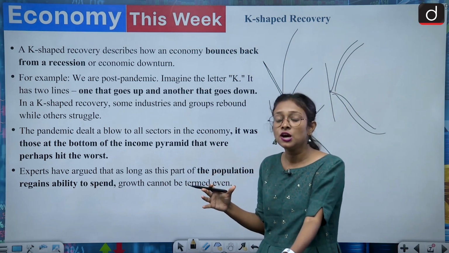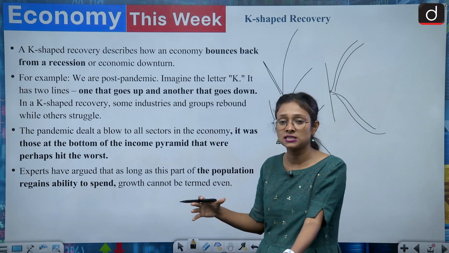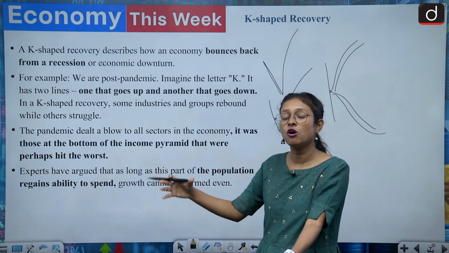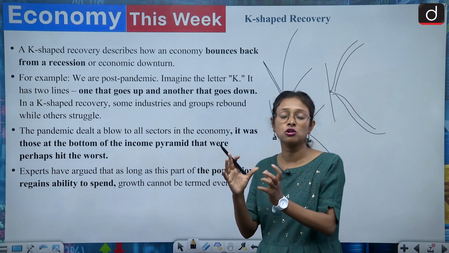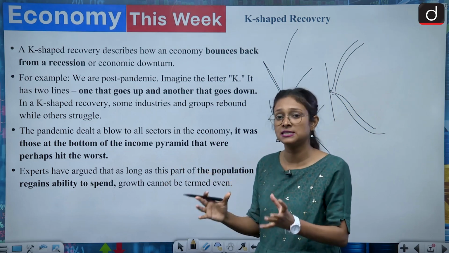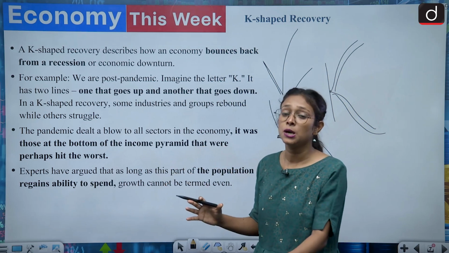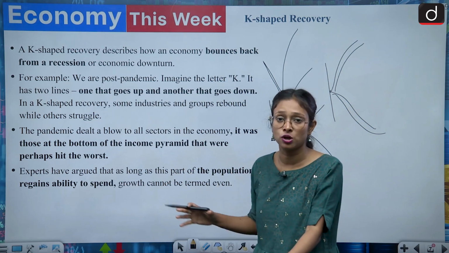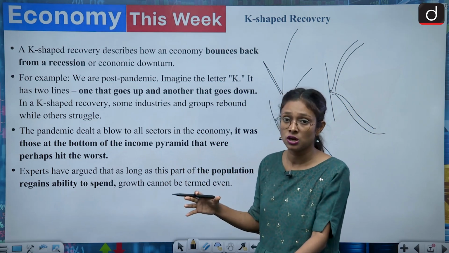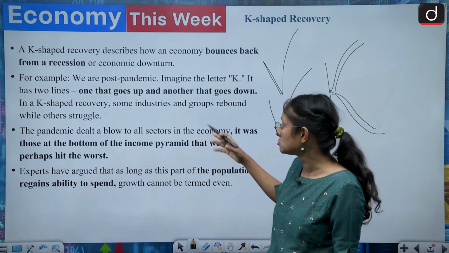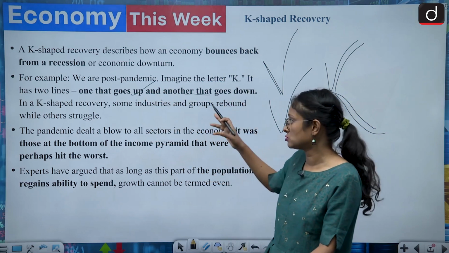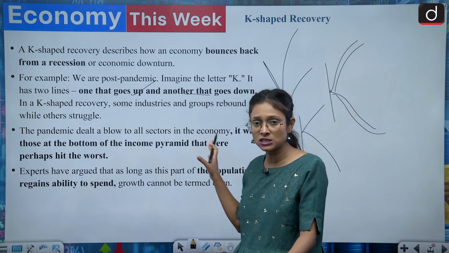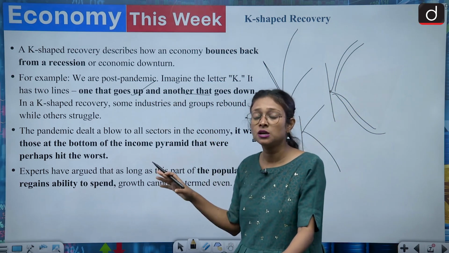It means that a few of our economic sectors are booming, but a few are also diminishing. So it means there is a recovery of the economy, but not across the whole economy, and it can't be sudden, like the V-shaped recovery. One goes up and another goes down. This is the basic definition of the K-shaped economy.